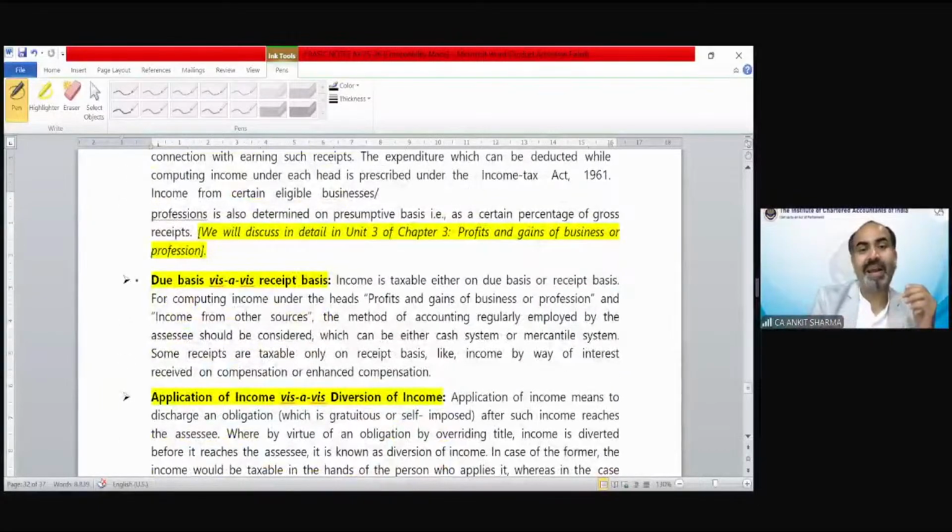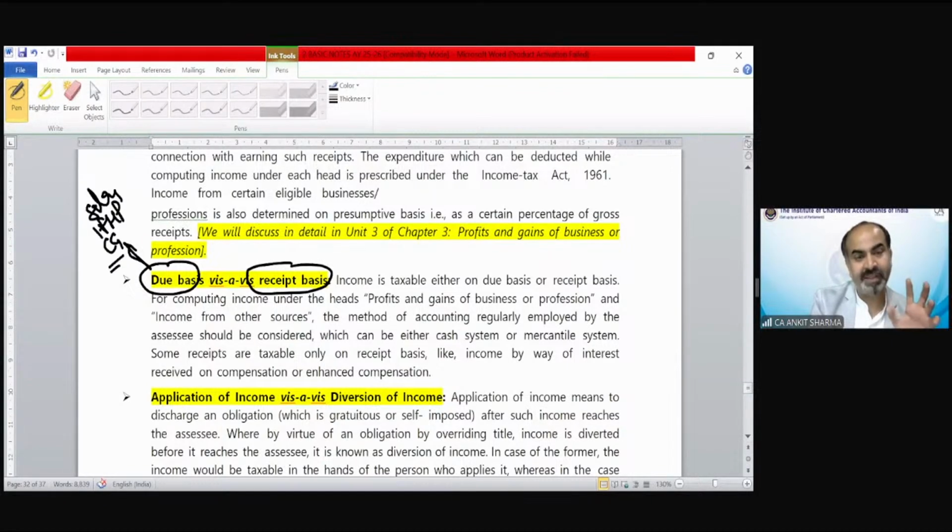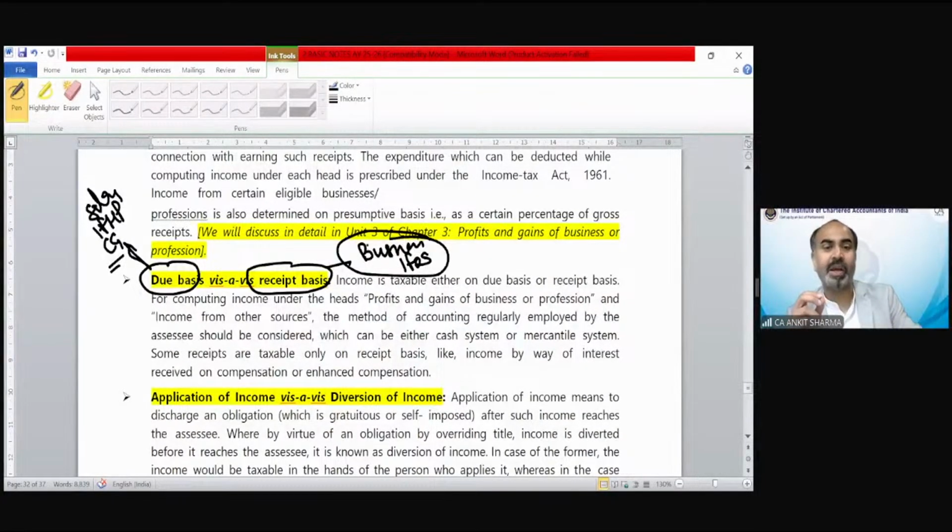Due basis and receipt basis. Under certain cases, income is taxable on due basis, as in case of salary head, income from house property, and capital gain. In these 3 heads, income is taxable on due basis, whether received or not. But in business or income from other sources, you have the option to tax your income either on receipt basis or due basis.